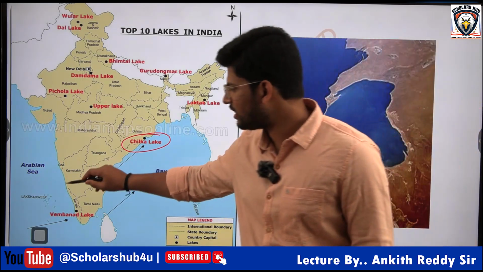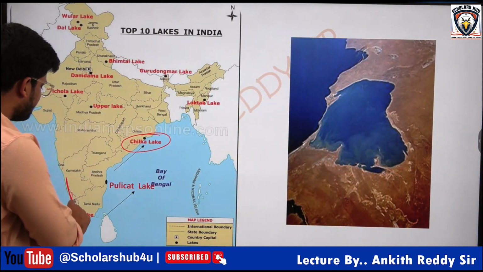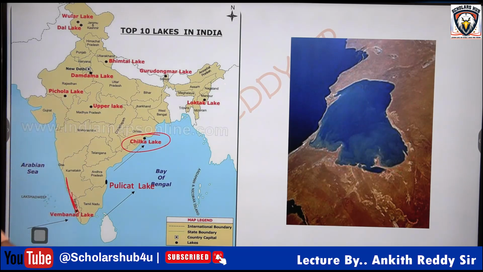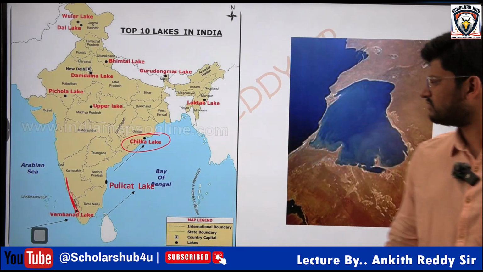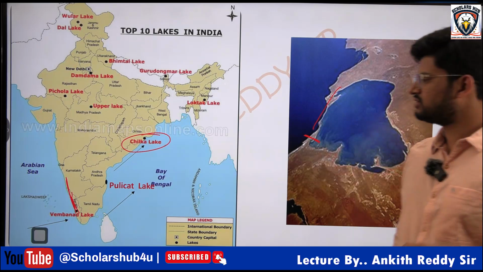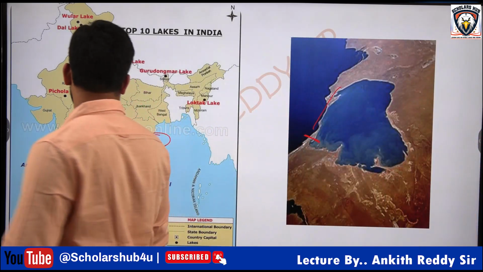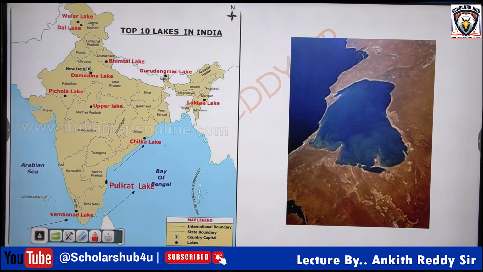Similarly, we have a lake called Vemanad Lake, famous for the Nehru Boat Race. When we discuss Indian geography, we will discuss this lake. Vemanad Lake in Kerala is also an example of a lagoon lake. Most of the time it is enclosed, or sometimes it has some inlet. It is called a lagoon lake. Even the Pulicat Lake, near Nellore. This is Nellore, this is Chennai.